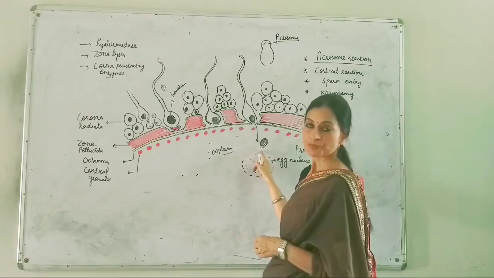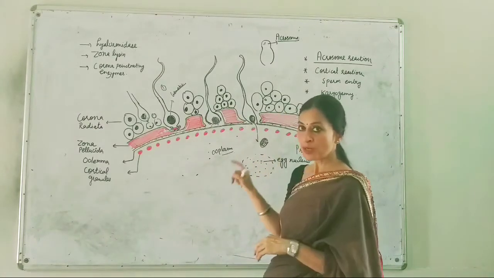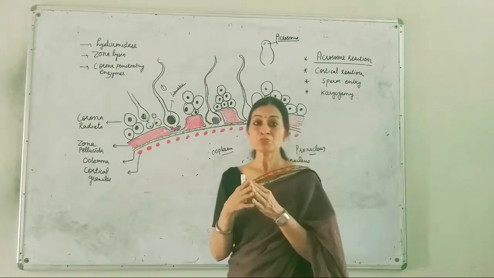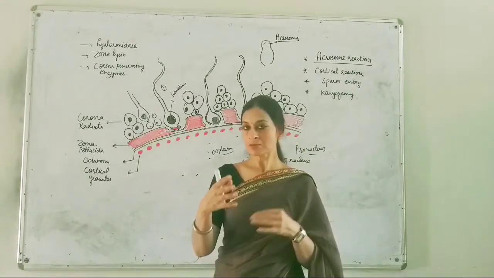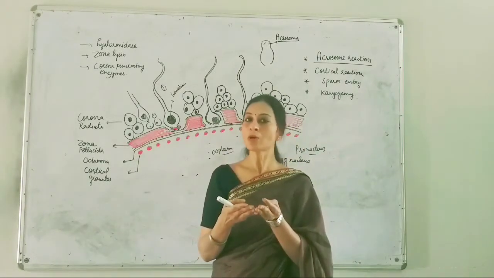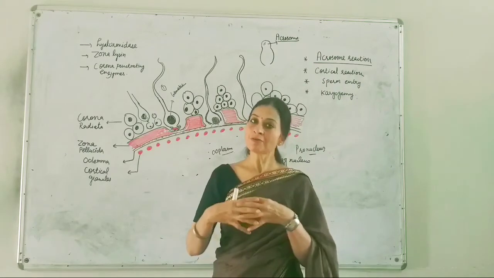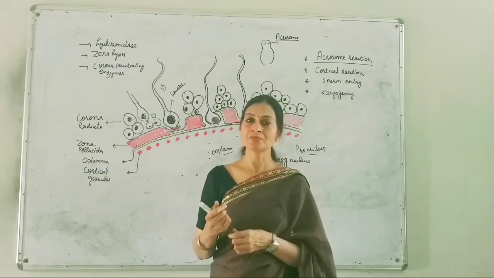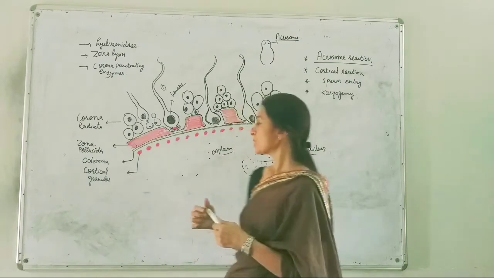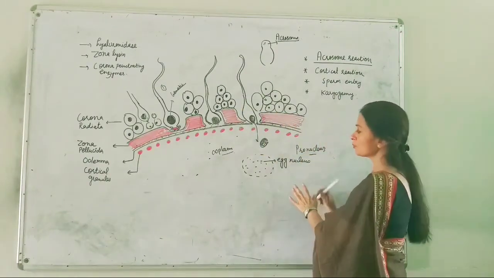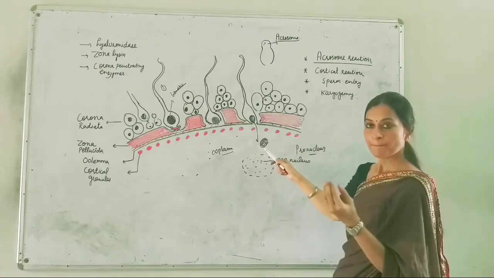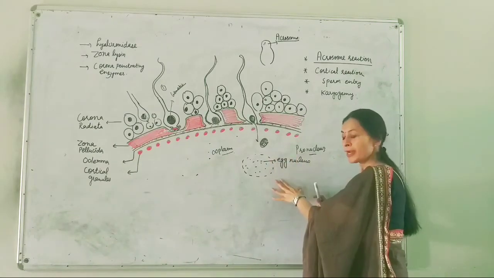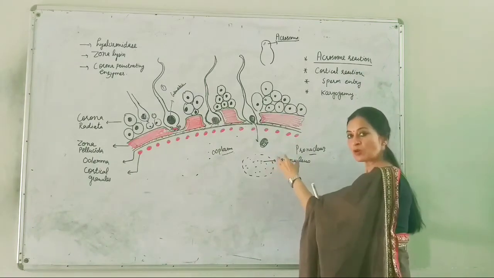This pronuclear content, meaning the single set of the female egg, will mix with the nuclear content of the sperm, which is released in the ooplasm or cytoplasm. When they both get mixed, the cell is now called a zygote, and immediately after formation of this zygote, the embryonic divisions, known as the cleavage divisions, will start. So this process of mixing of the chromosomal contents of sperm and egg